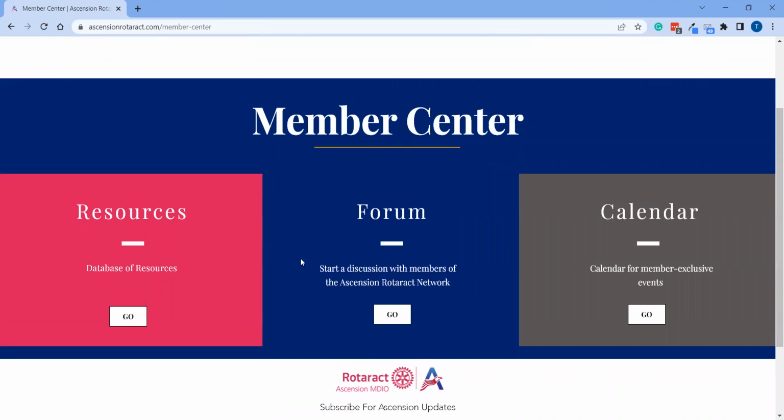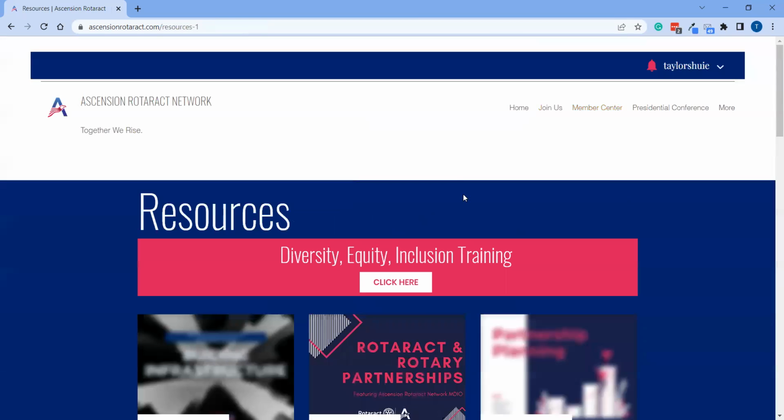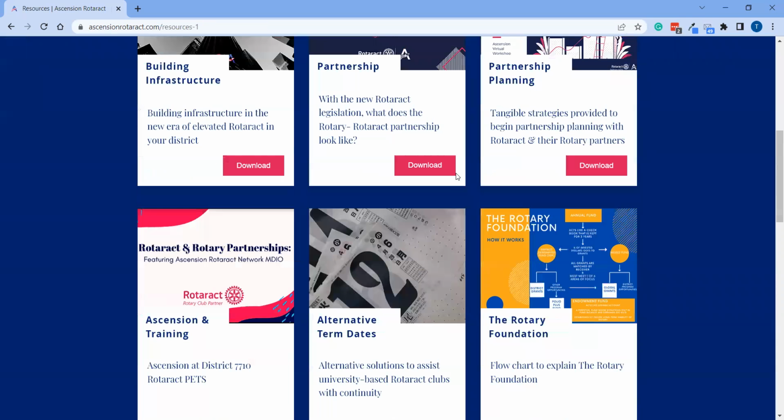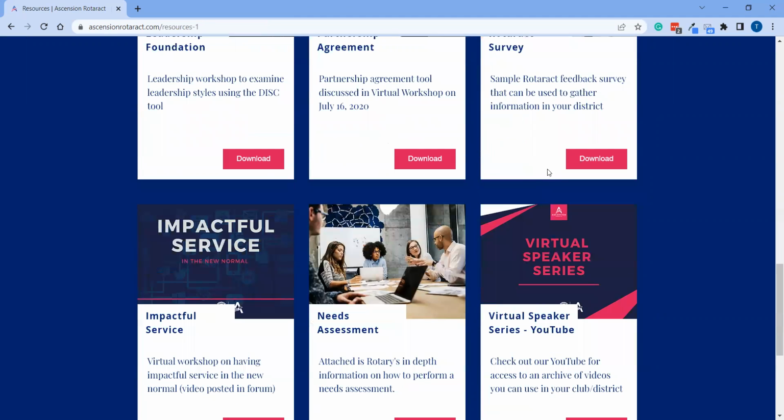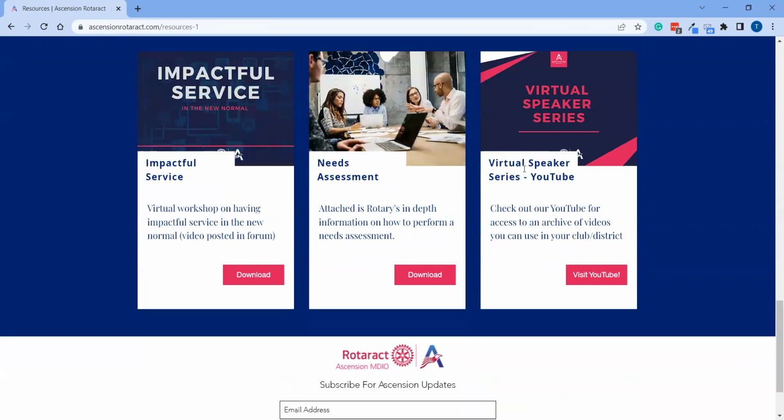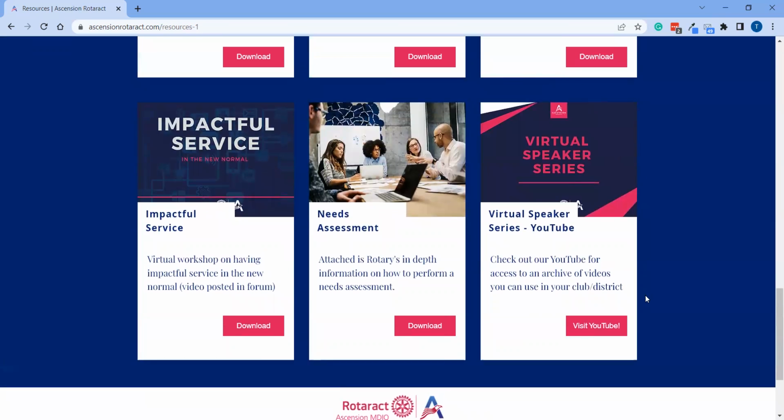There's a resource option here. There's a forum page, as well as a calendar. So for the resources, if we go into here, there are a bunch of different PowerPoints, as well as a link to different kinds of surveys or resources that have worked well for other districts and other clubs, and that you could potentially use for your districts and clubs. This final resource here is a link to our YouTube page. So you can go ahead and click on that, and that will take you to our YouTube channel that includes a bunch of different recordings, as well as trainings and opportunities to engage with the larger Rotaract community.